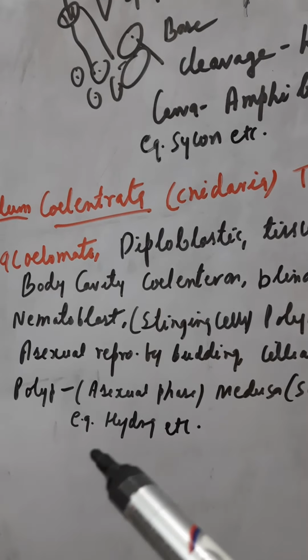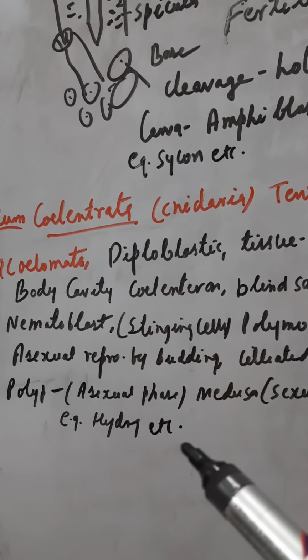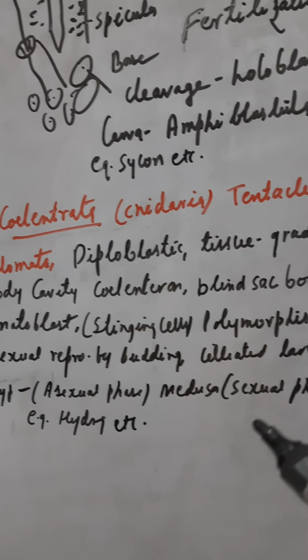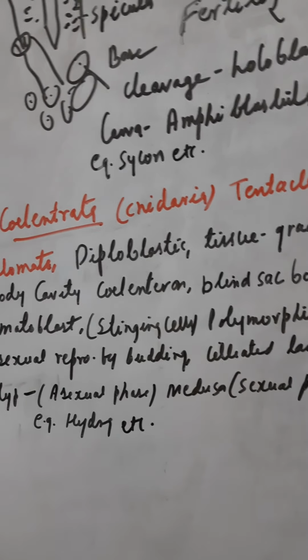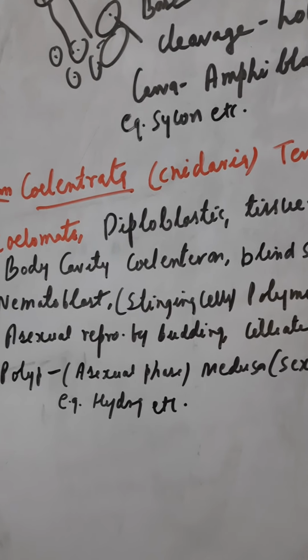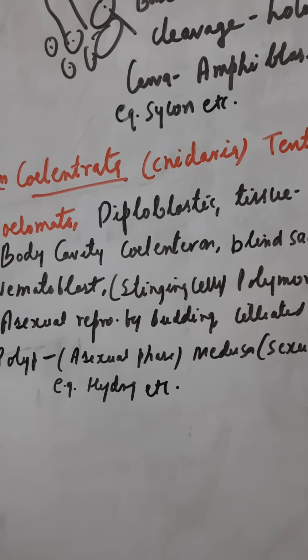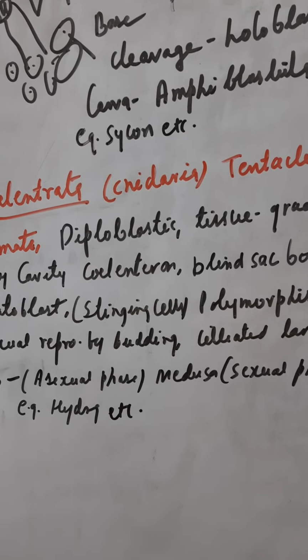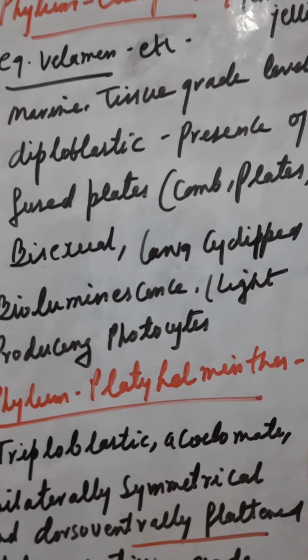Then asexual reproduction takes place by budding, and the ciliated larva is called planula larva. The polyp is the asexual phase, whereas the medusa is the sexual phase in case of hydra. So stinging cells, which are called nematoblasts, again I am repeating, they are meant to protect the organism from the various predators.